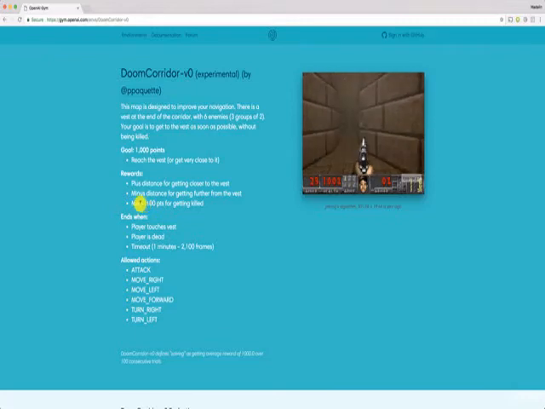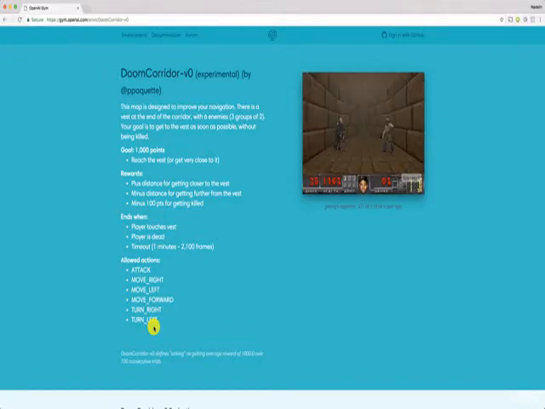Then the game can end when the player touches the vest, so that's when we win. When the player is dead, that's when we lose. And when there is timeout, game over. And here are our allowed actions: attack, shoot, move right, move left, move forward, turn right, and turn left. So we have more actions than before. We now have 6 actions, but that's okay, this will not increase the complexity so bad.